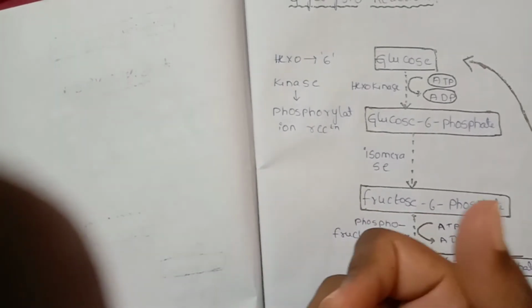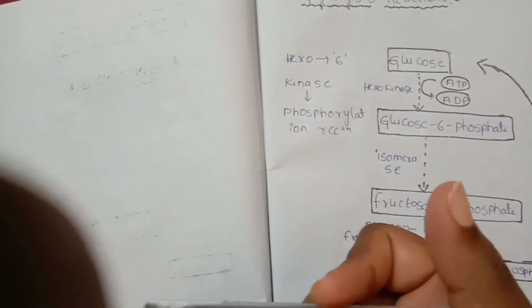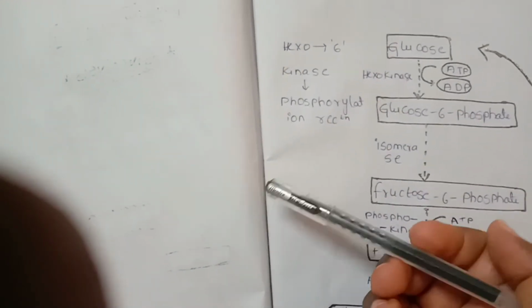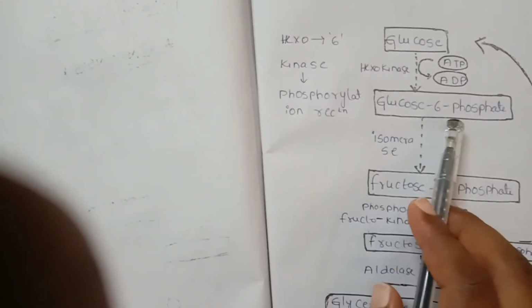When glucose 6 phosphate is produced, ATP is utilized and converted into ADP.